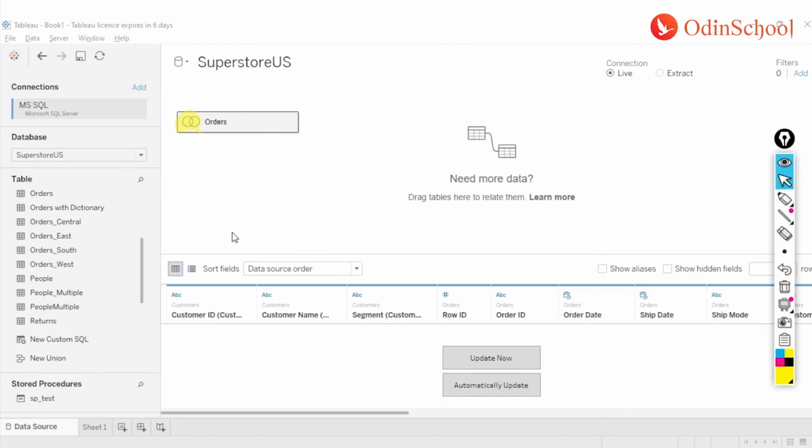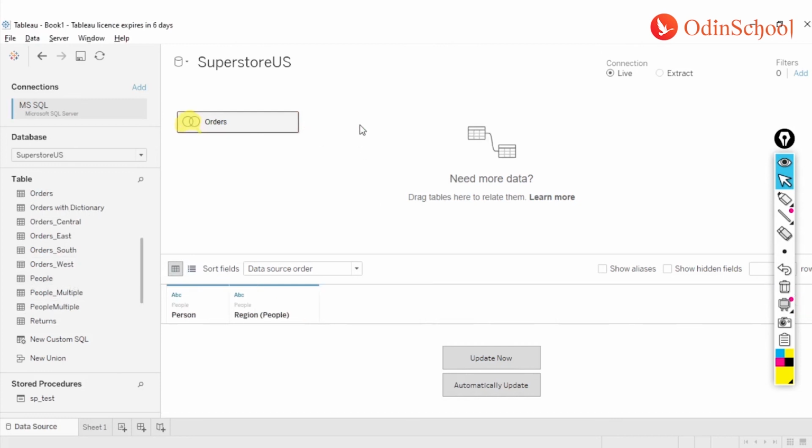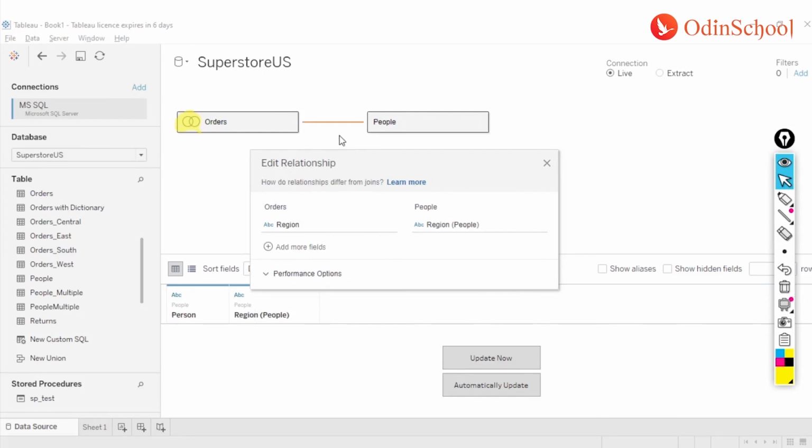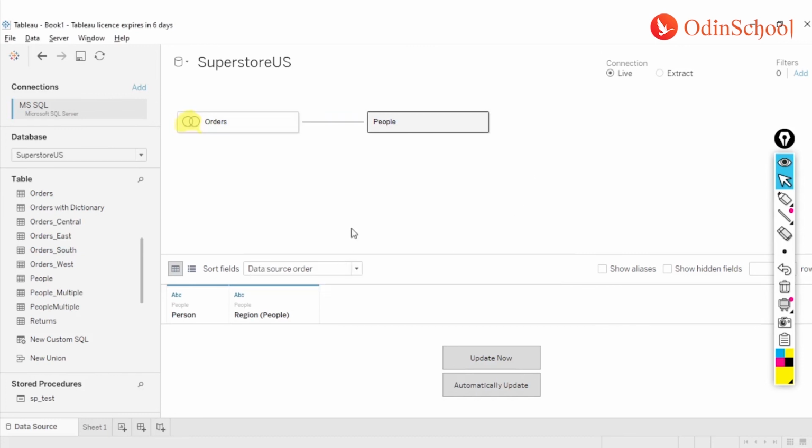Now what is a logical layer? Now I can establish a connection with this one. Let's say I have to establish a connection with people. So what I can do is just drag and drop it over here. It's just taking a few moments to connect. I will have to specify on what basis my data is being connected. Over here it just auto picked up region, so I'm just going to leave it. You see there is no join condition as such.